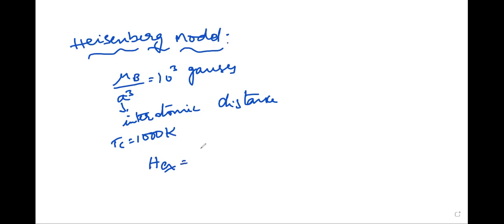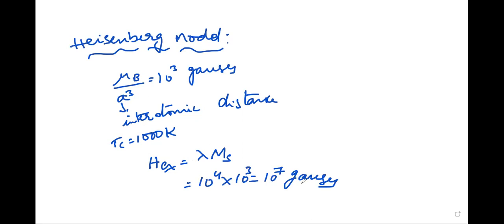exchange field Hex is equal to lambda into M, where M is the saturation magnetization. So lambda is nearly 10 power 4 into 10 power 3, that is 10 power 7 Gausses.